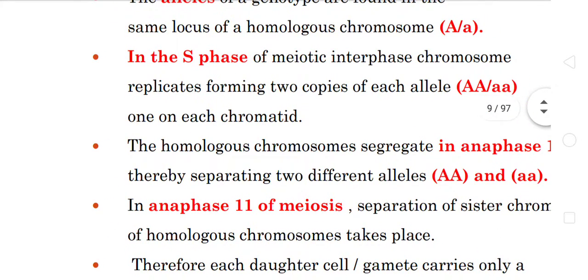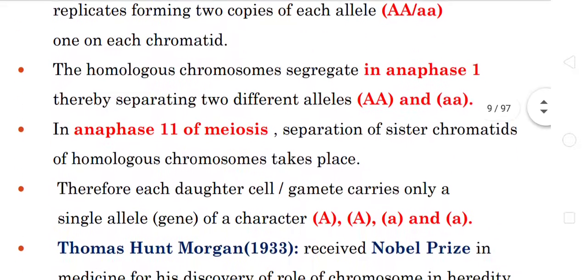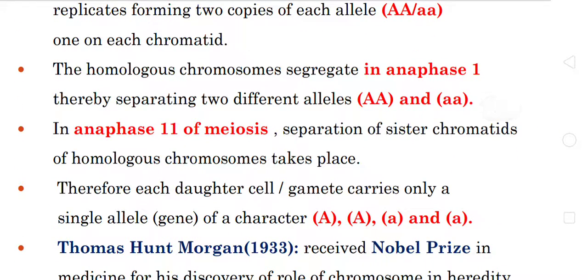As a result of meiosis, prophase 1 is going to be elongated, followed by metaphase 1, and leads to anaphase 1. In anaphase 1, separation of the two different alleles occurs, that is, capital A is separated from small a and small a. In meiosis 2, anaphase 2, the separation of sister chromatids occurs.